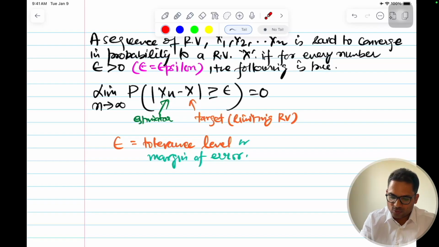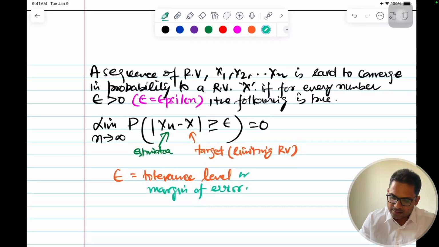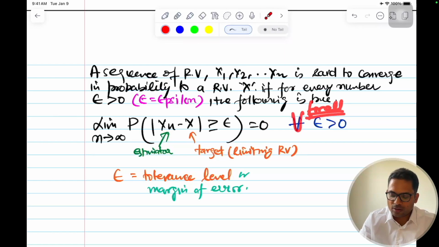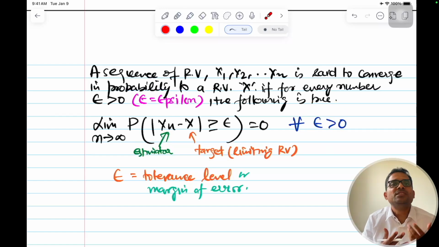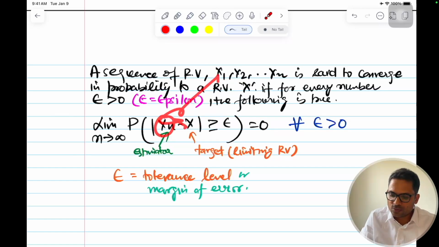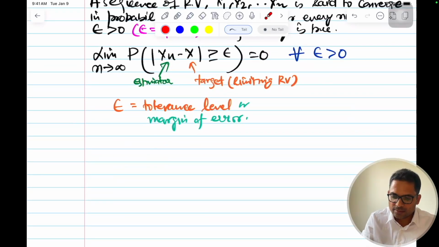And let me write one more term here that is missing for mathematical correctness, that this is for all epsilon greater than 0. Mathematically, for all epsilon greater than 0. So this is some positive value depending upon how much difference you can tolerate between the sequence of random variables and the target or limiting random variable, the limit that you want it to hit, that this sequence should converge to this random variable. I hope convergence in probability is clear.